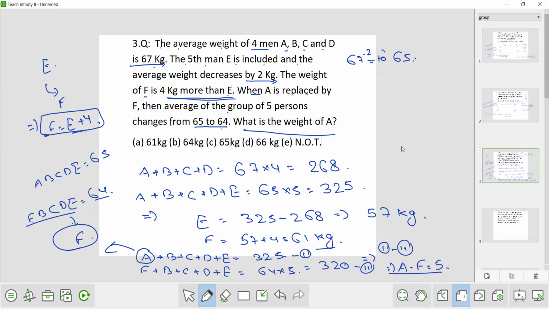Now we know that F is how much? 61 kg. So A minus 61 is 5. So A will be how much? A will be 5 plus 61, that is 66 kg. So the answer is 66 kg, that is option D is the correct option. This was a slightly tough question, but if you follow a regular pattern, if you break the question into parts and then solve it, then you will be able to solve any type of question.